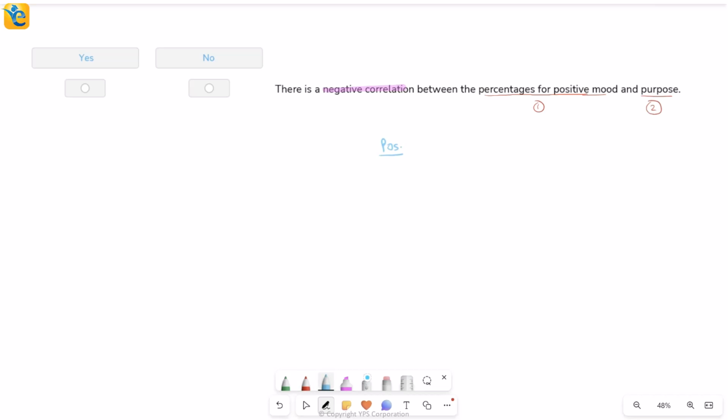I'll take the positive mood column and I will sort that. You're free to sort any one of them, by the way. So I'm sorting by positive mood, which will make sure my values are in increasing order here. Then correspondingly, I will see what's happening in the purpose column. So my criteria is set. I just have to repeat the process this time for two new columns.